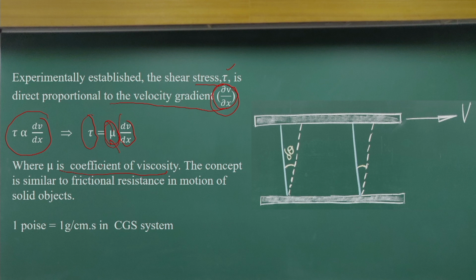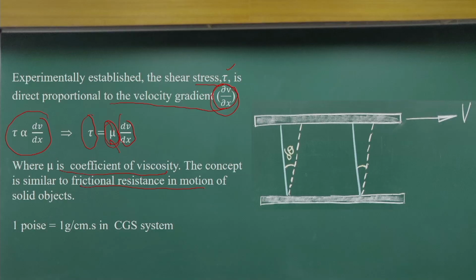The coefficient of viscosity is equivalent to this: if two solid objects are there and one is moving against the other, you know that there will be frictional resistance. Hypothetically, the same conditions happen here.